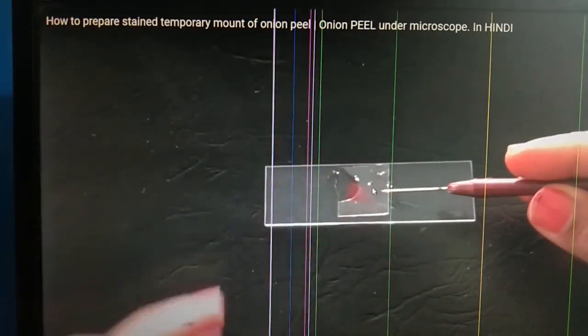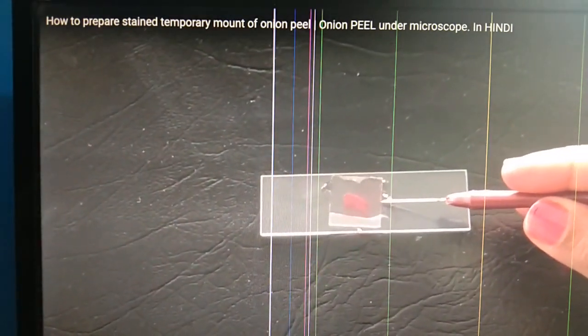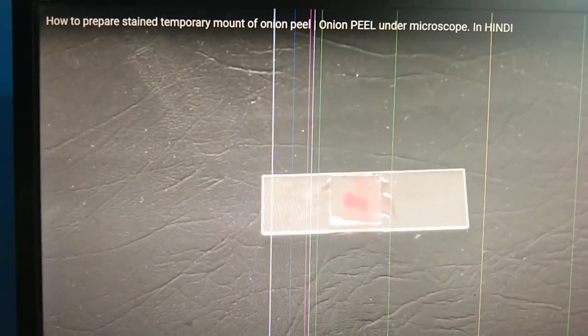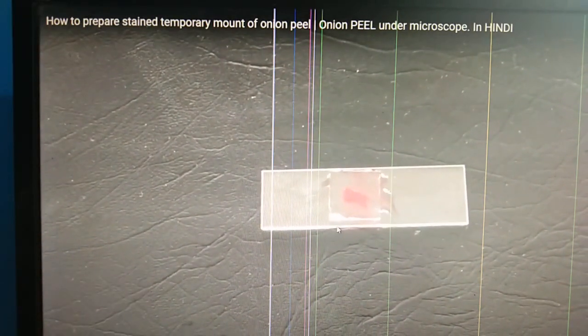After covering with a cover slip, droplets of water are there. They are removed. You might be thinking why it is necessary to remove water droplets, because water droplets are macro, not microscopic. They are very big and cells are very small.